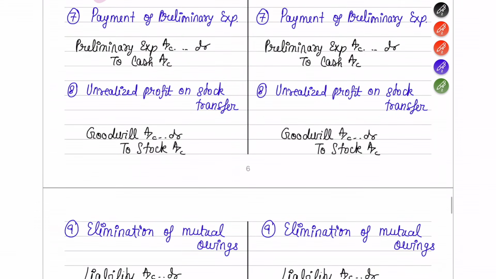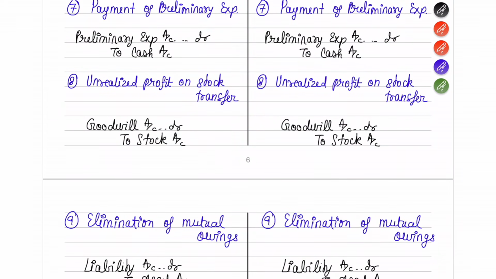Okay. Now the last three journal entries which you have to understand. First, if there are any preliminary expenses, you will also pay those off in the old company. How are you going to pay that off? Preliminary expenses account debit to cash account. Using cash, you are going to pay it off. The same thing will come under the merger method also.